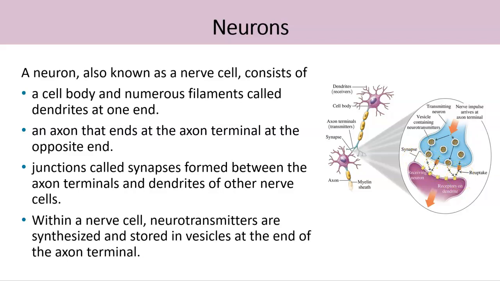Now, within this nerve cell, there are neurotransmitters. These neurotransmitters are synthesized inside the nerve cells. And in this picture, you see these small vesicles. Those small vesicles are like spheres. So they contain these neurotransmitters.